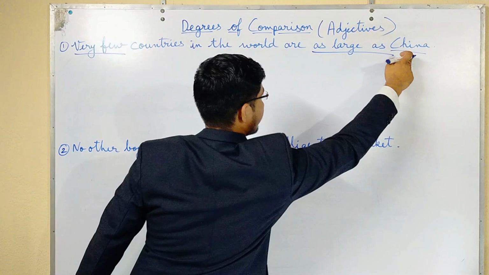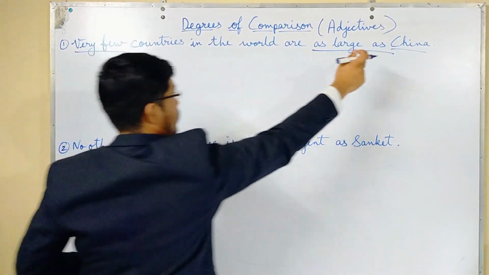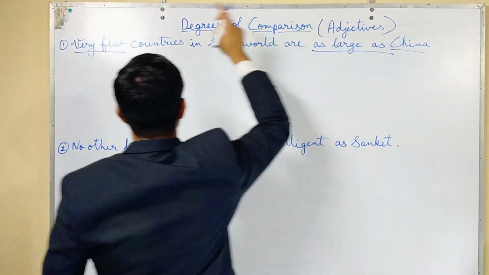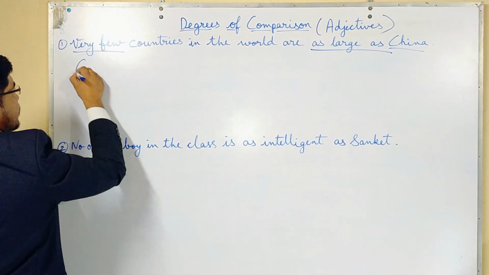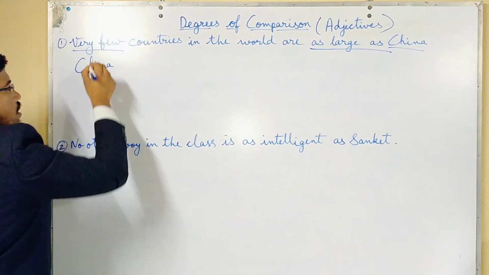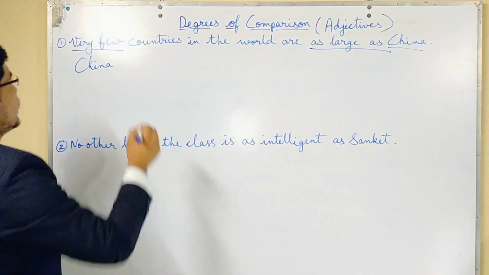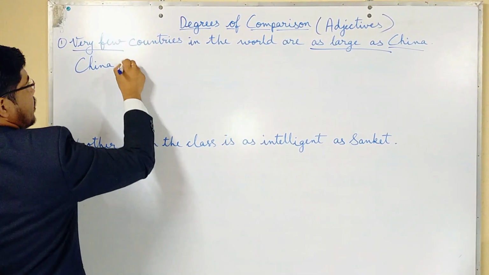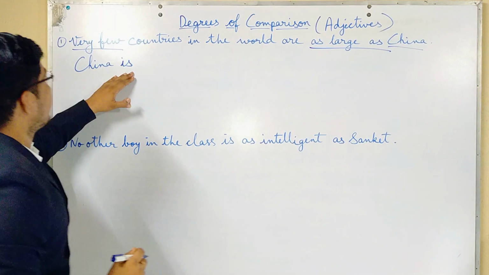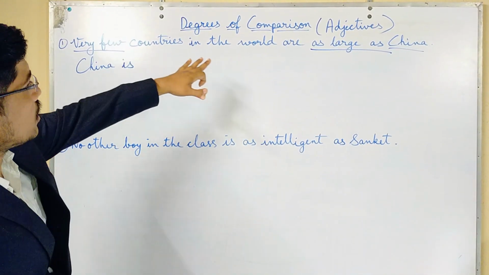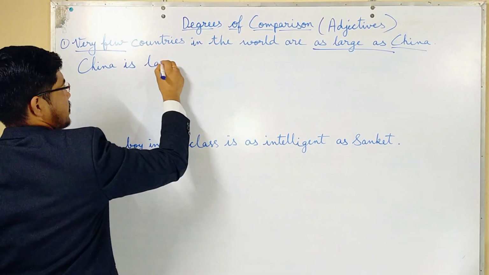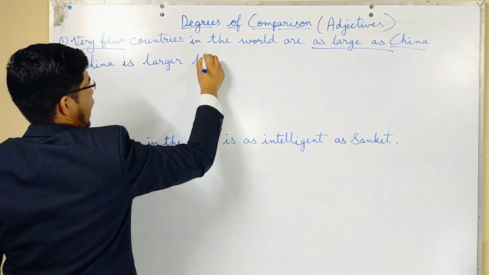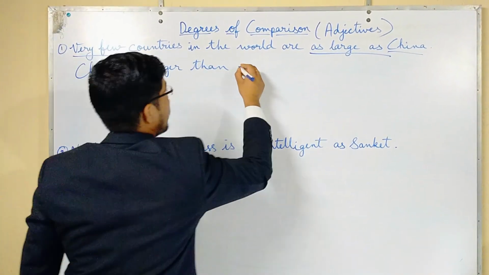This is the main thing we are comparing with. What are we comparing here? China with other countries of the world. So China will come at the starting. China is, now, see, very few countries in the world are as large as China. So China is larger than most other.